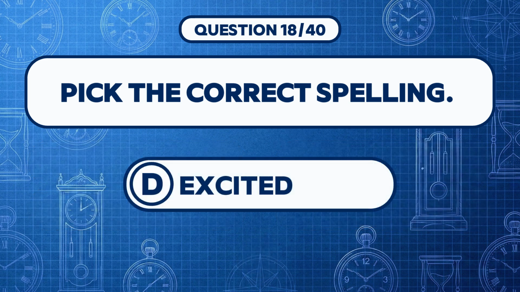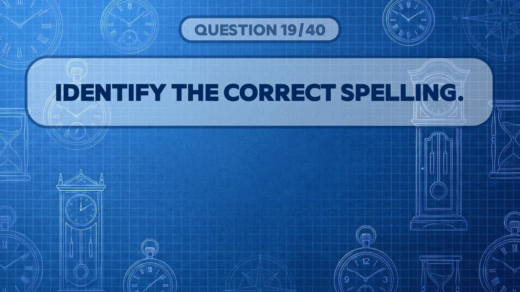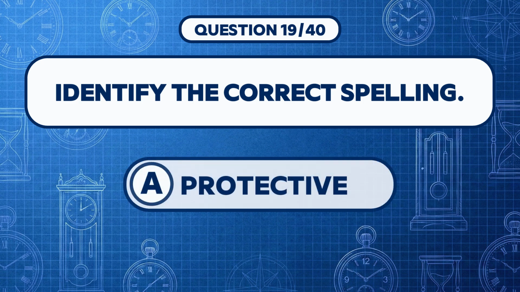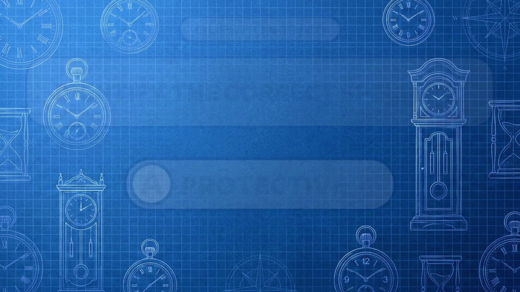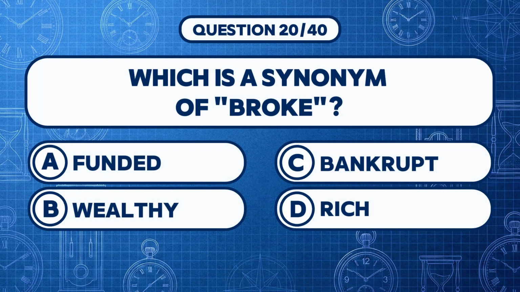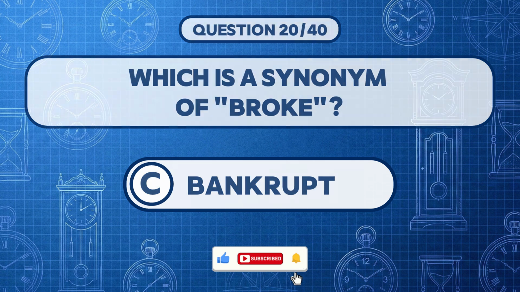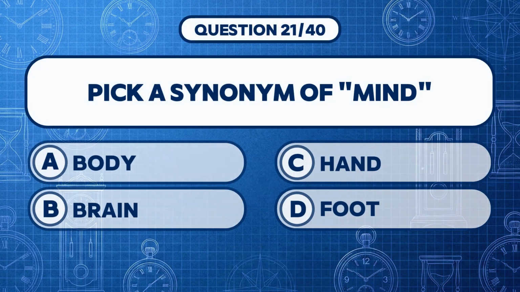Answer D, excited. Identify the correct spelling. Answer A, protective. Which is a synonym of broke? Answer C, bankrupt. Pick a synonym of mind.